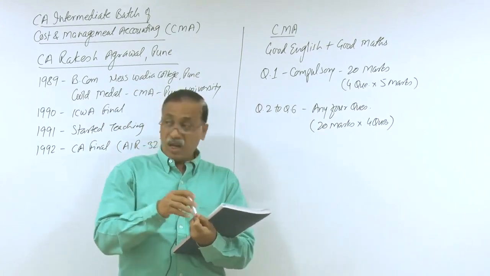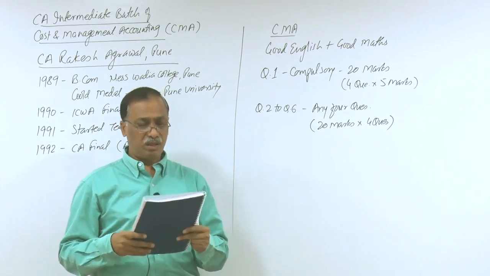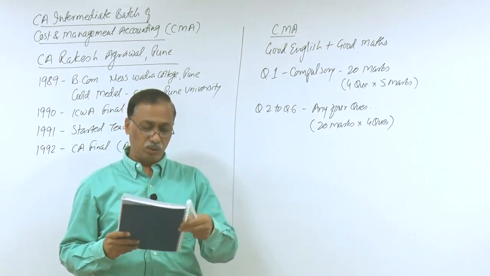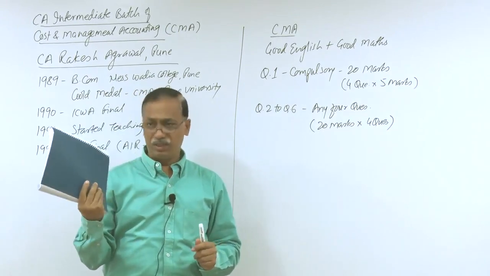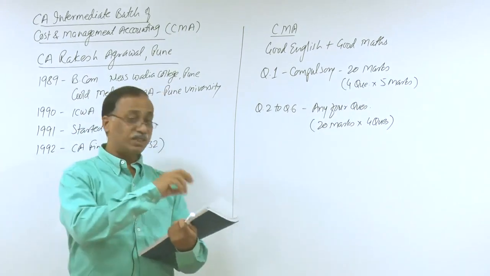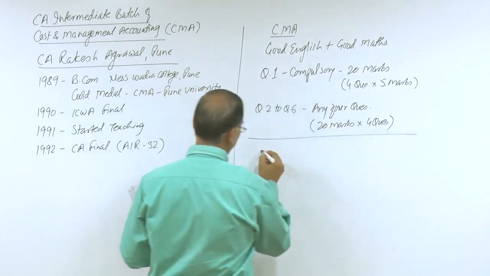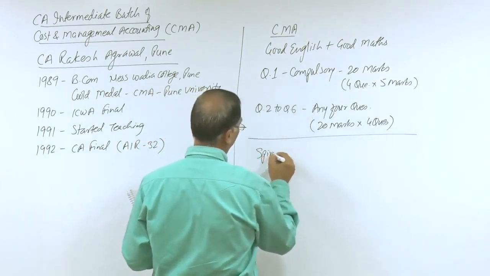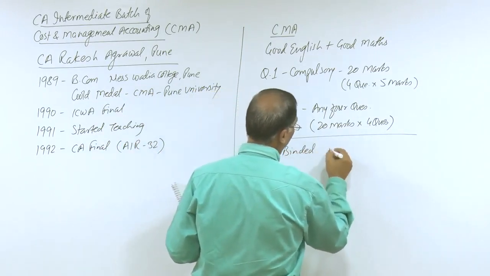Now, let me tell you about what I am going to offer you here in the classroom or in the notes. You will get the printed copy of these notes, right? I call it spiral bound notes. So please remember, I supply spiral bound notes, and these are black and white notes.